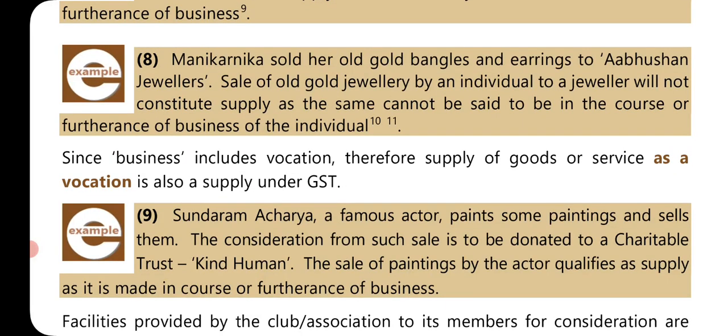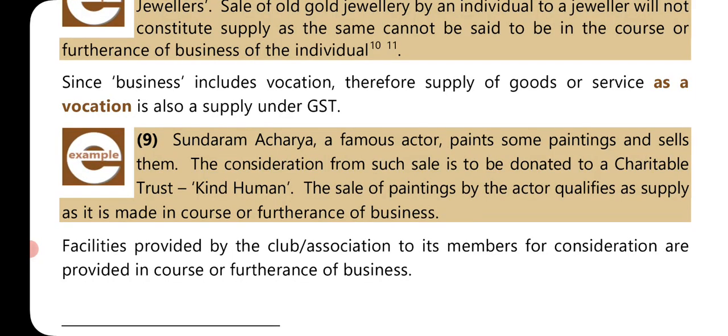Next, Manikarnika sold her old gold bangles and earrings to Abhushan Jewelers. Sale of old gold jewelry by an individual to a jeweler will not constitute supply, as the same cannot be said to be in the course or furtherance of business of the individual. Since business includes vocation, therefore supply of goods or services as a vocation is also a supply under GST.